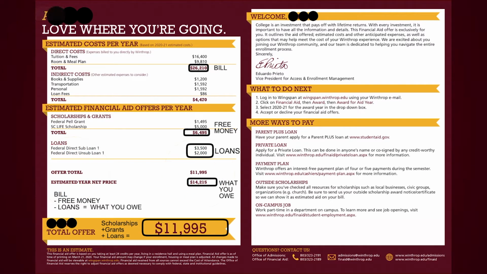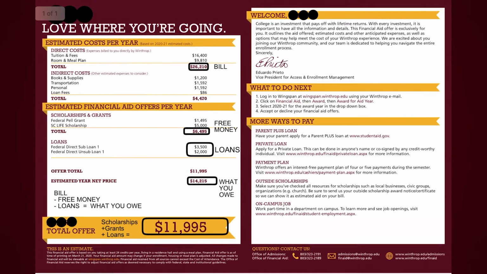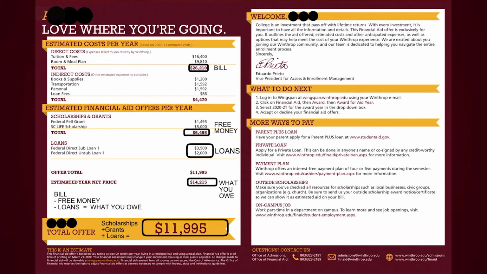Offer total. This is the sum of your free monies plus your loans. It is all the money currently available to cover your direct costs. Estimate year net price. This is your direct costs minus the offer total. This is an estimate of what your yearly bill will be from the university. A quick reminder from our notes, your bill minus the free money minus the loans equals what you owe. Be sure to circle this net price and write what you owe next to it.